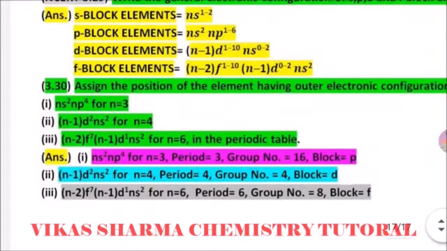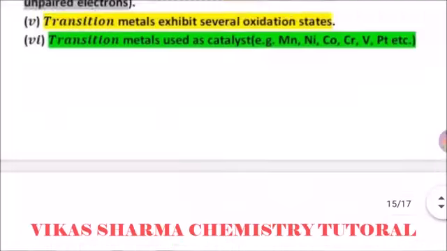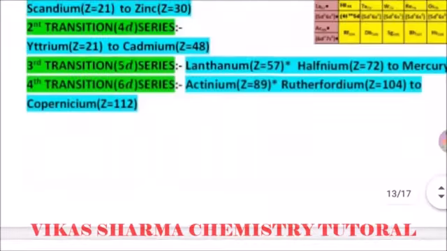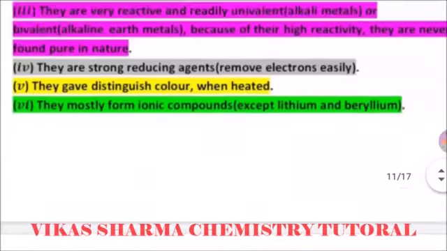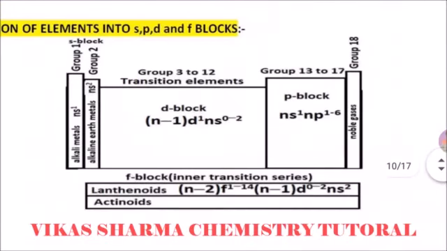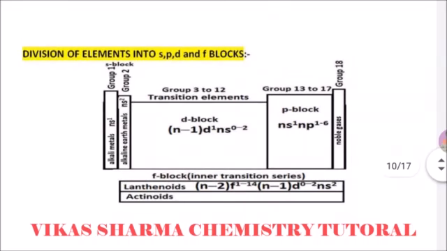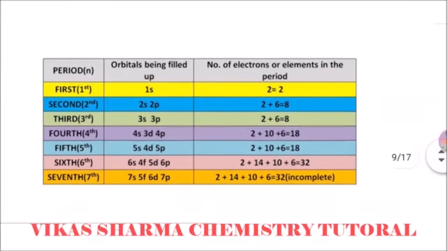So I hope, students, this video is informative for you. Today we discussed the characteristics of f block elements, d block elements known as the transition series, p block elements and the metals and non-metals group, and s block elements, alkali metals and alkaline earth metals. There is a systematic flow chart to study the modern periodic table. On the left hand side it shows how many elements each period holds in the periodic table, for example, the first period has 2 elements.